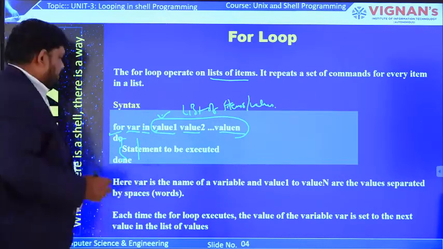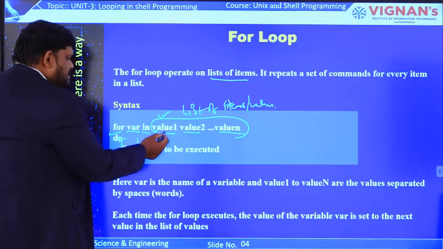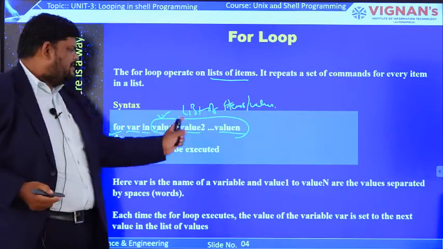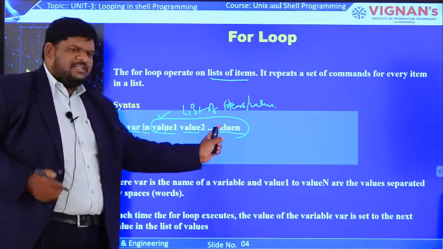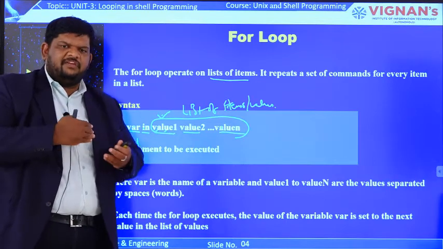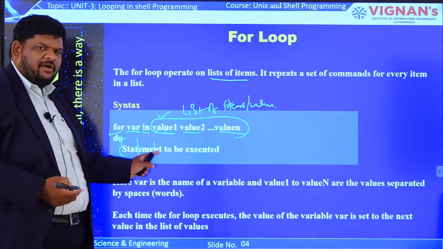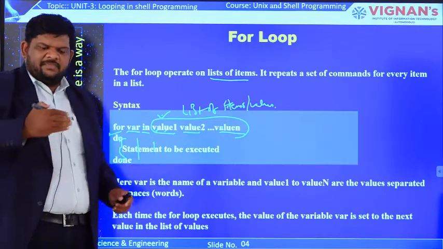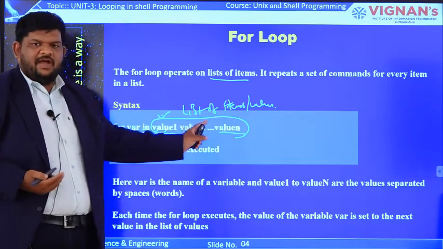the for loop. Now, how many times it will execute depends on how many values are present here. So it depends on the complete list of items. Assume a list of items contains 5 values: value 1, value 2, value 3, value 4, value 5. Like that, 5 values are there. So how many times will this loop repeat? 5 times. That means the number of iterations depends on the list of items.